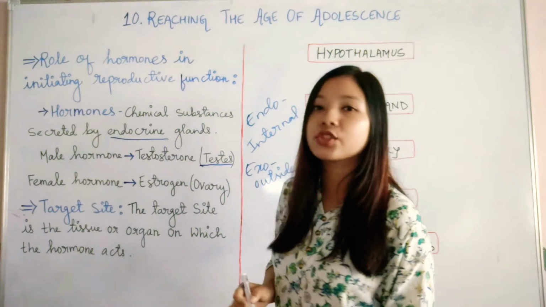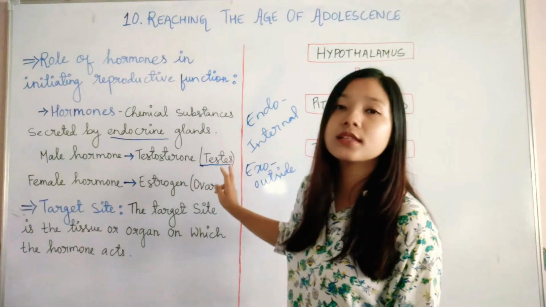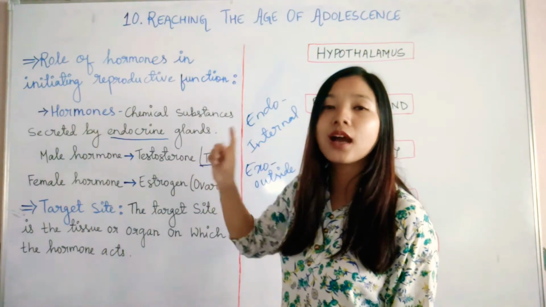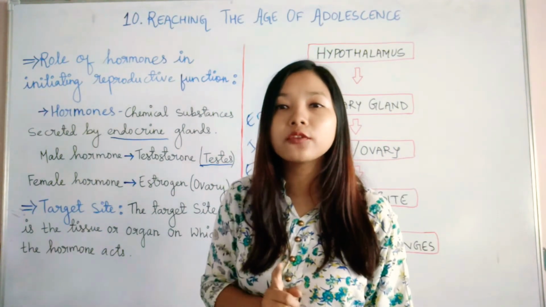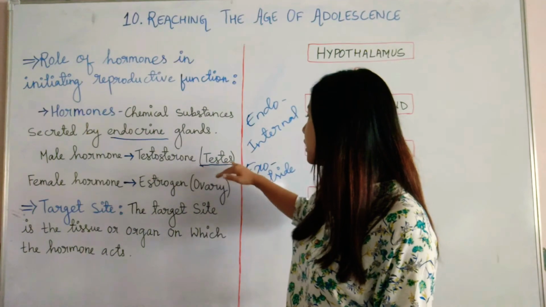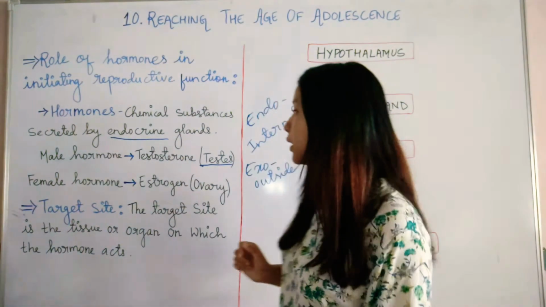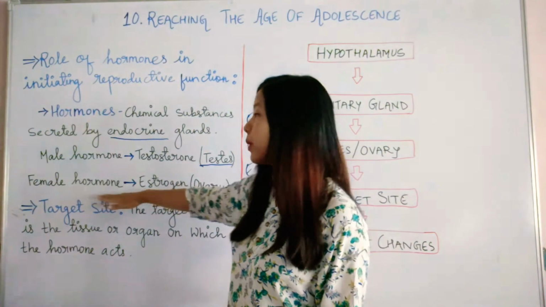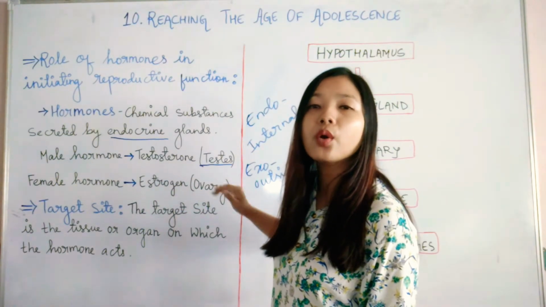Here you pay attention. I have written the spelling T-E-S-T-E-S. This is the plural of testis, T-E-S-T-I-S. If I write T-I-S, testis is the singular form. If I write T-E-S, testes is the plural form. The female hormone produced in the body of females is estrogen, which is produced by the ovary.